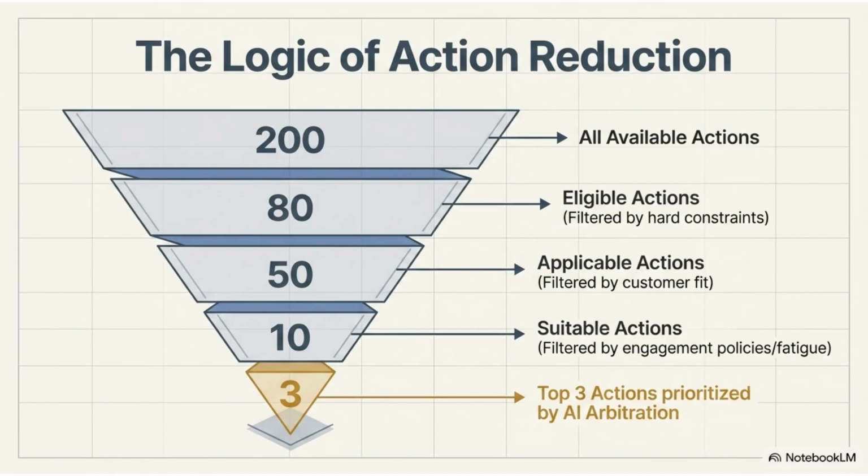Starting with all available actions, we filter by hard constraints, customer fit, and engagement policies to arrive at the top 3 actions prioritized by AI arbitration.